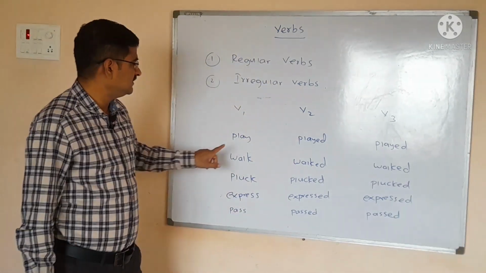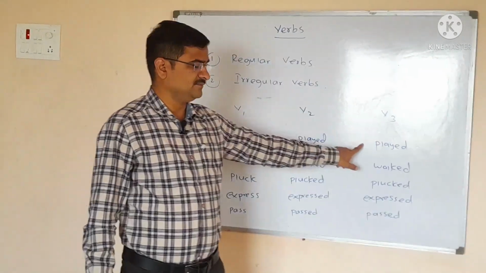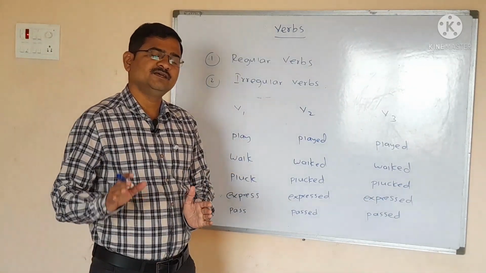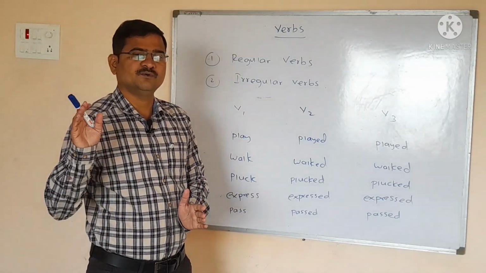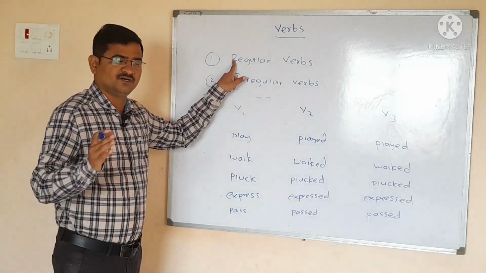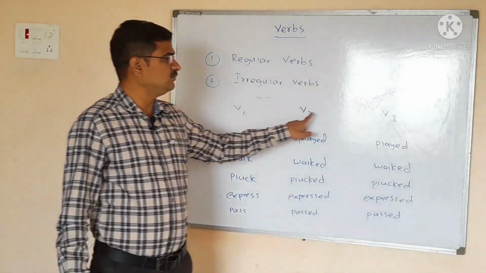So see here, play is the V1 form. So played. Okay, what have we done here? We have added ed to the V1 form of the verb. So these kinds of verbs are known as the regular verbs. Very simple it is. Okay, so see here, V1, V2, V3.